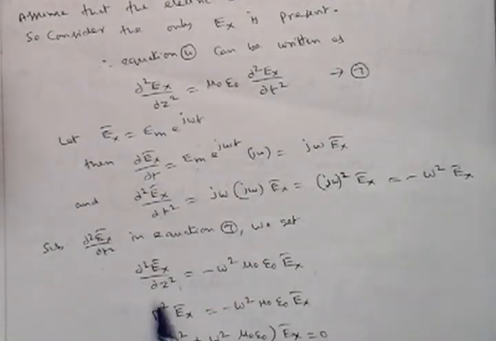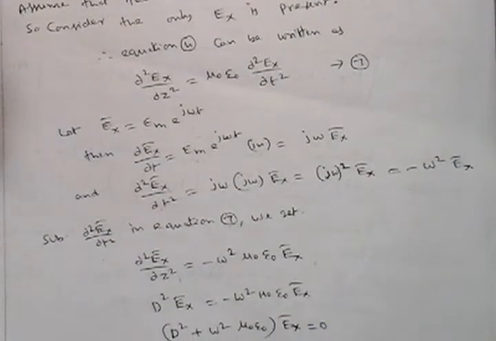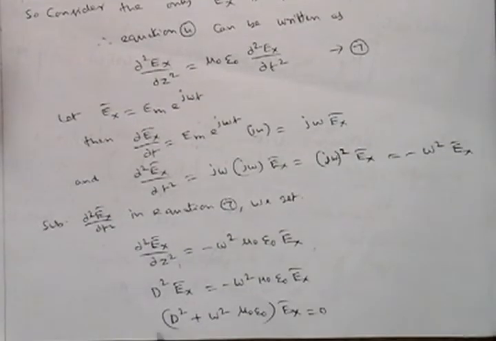Now dou square by dou Z square can be written as a differentiation term, D square, and this side it is the same. So take Ex common on both sides and move this one to this side. So finally D square plus omega square mu naught epsilon naught into Ex is equal to 0.